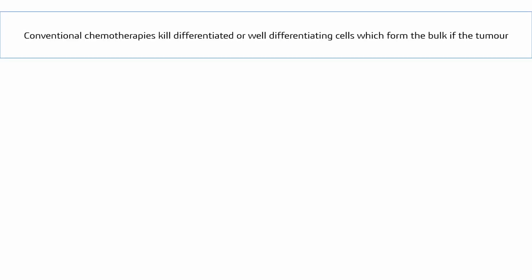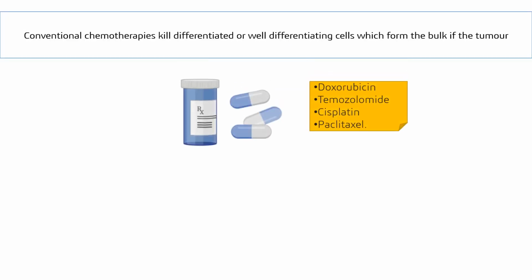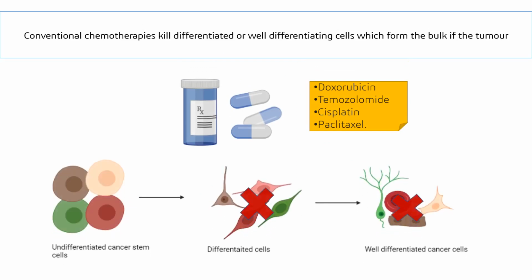Conventional chemotherapeutic treatments such as taxanes kill differentiated or well-differentiated cells, which form the bulk of the tumor but cannot generate new cells. As I have said earlier, cancer stem cells may remain dormant, so they remain untouched even after the treatment. Therefore, drugs that selectively target cancer stem cells offer great promise.